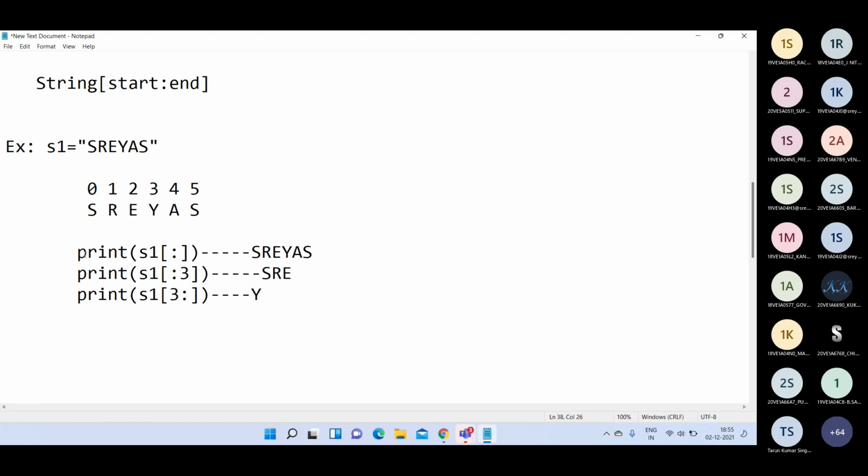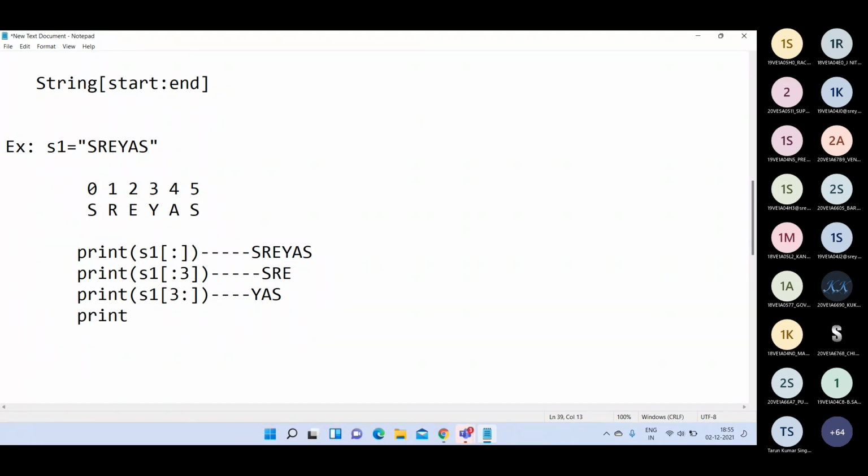What is the character at third position? Y. Starting from Y, it is giving up to the last character, that is YAS. Like that you will get the substrings from the string.